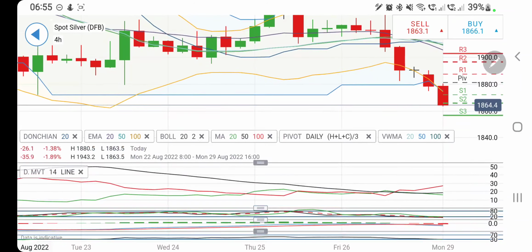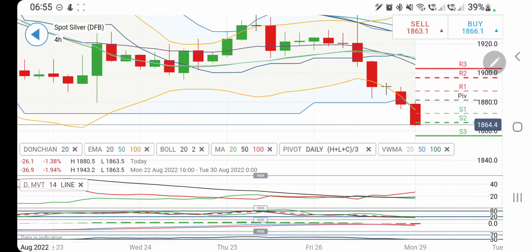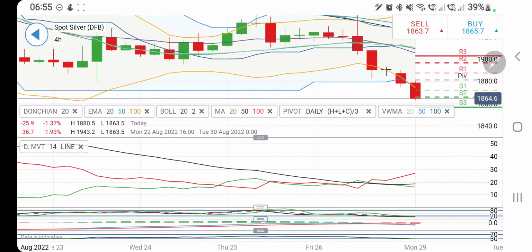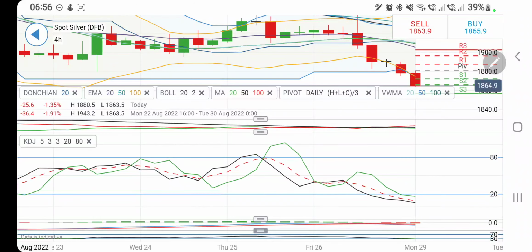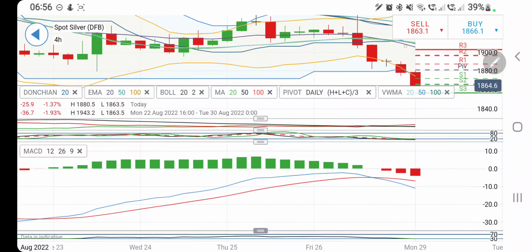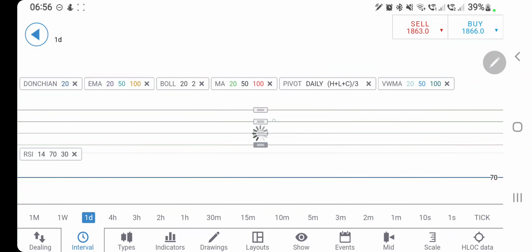Only if it trades above 1900, consider that it is trying to reverse, then 1910, 1920, 1940 will come into the picture. Till the time it trades below 1900, one can remain bearish, and one can trade with the stop loss at 1900. Every high is a good entry to go short till the 1900 levels. Directional movement on the 4-hour chart is diverging, stochastic oversold, MACD has just crossed over, RSI is entering into oversold levels.